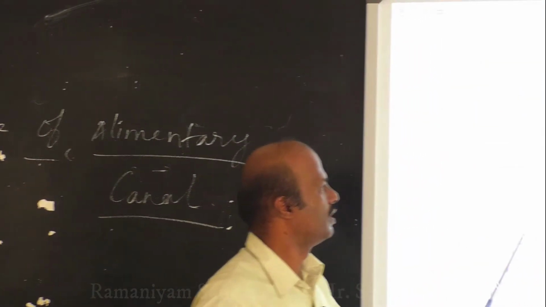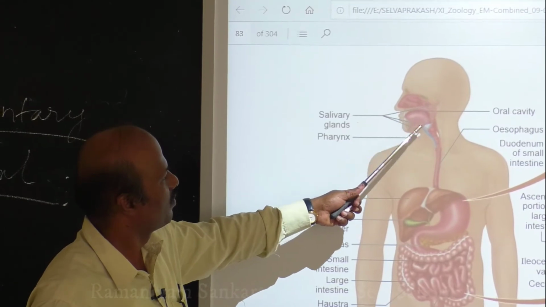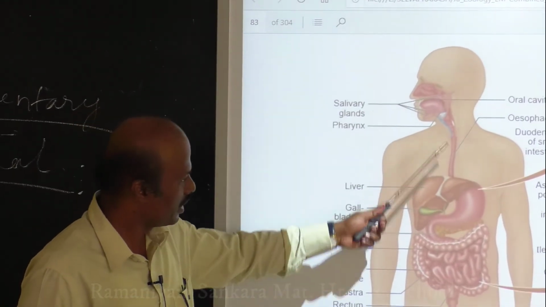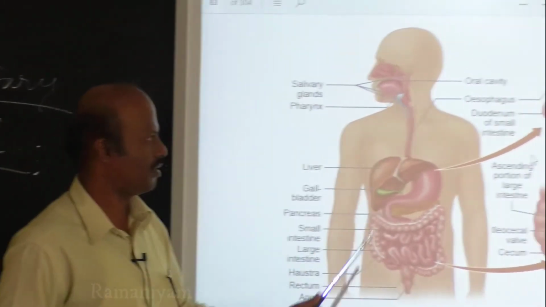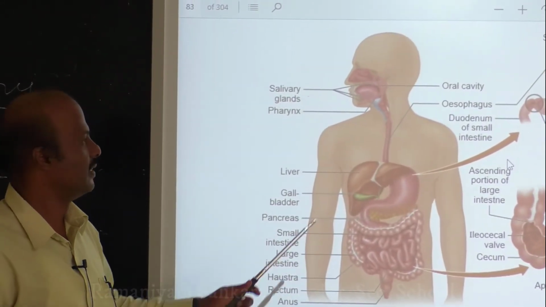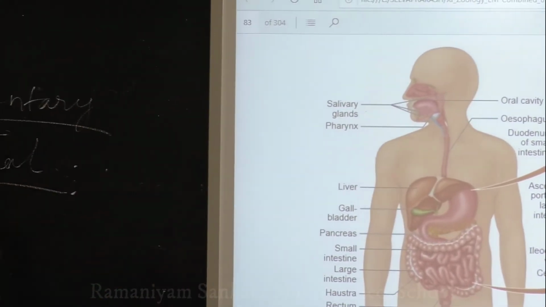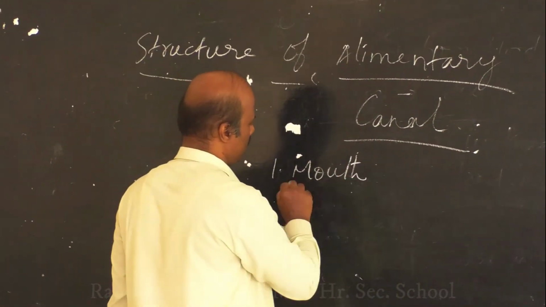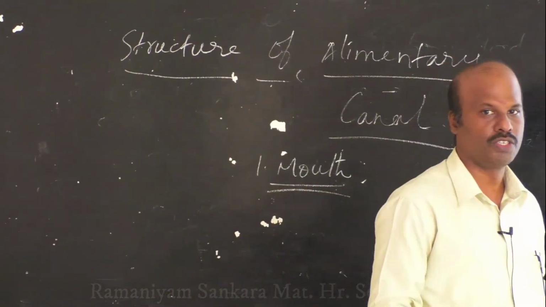So today we will discuss the mouth and salivary glands, and we will see if time permits. Otherwise we will discuss the remaining parts or the remaining functions of the alimentary canal in the next classes, right? So when you take food, the first part of your alimentary canal is the mouth. What is the first part of your alimentary canal? That is the mouth. So the mouth is the first part of your alimentary canal.